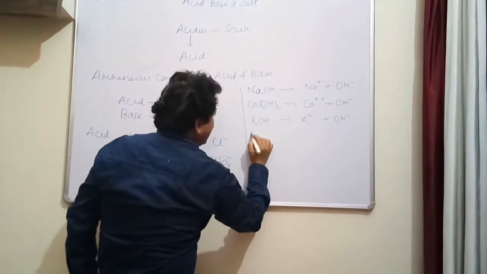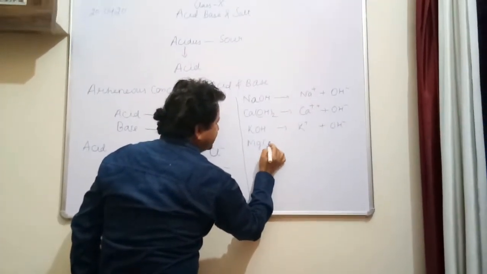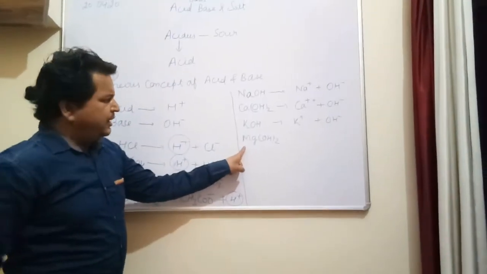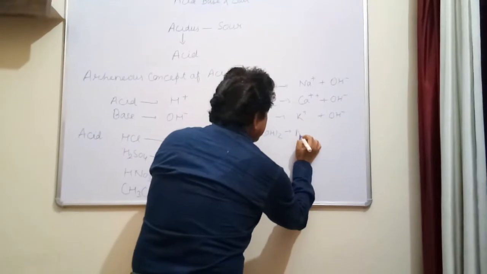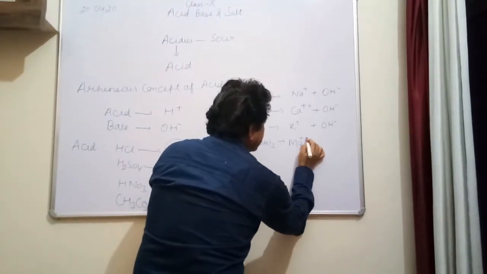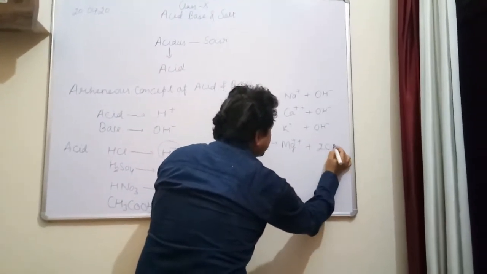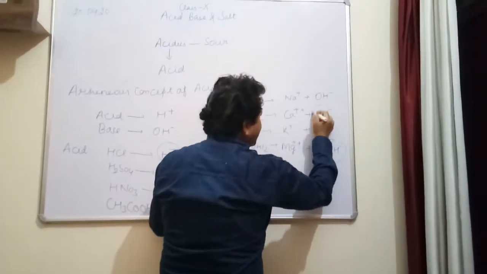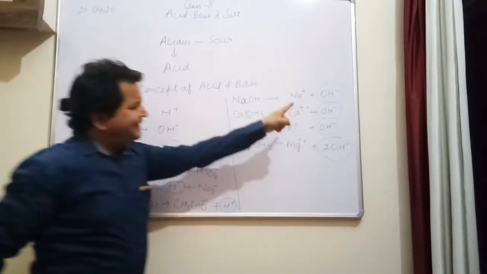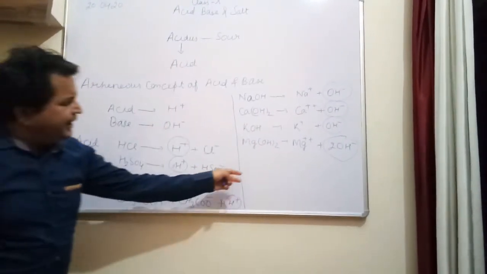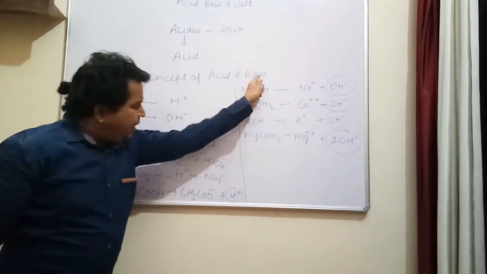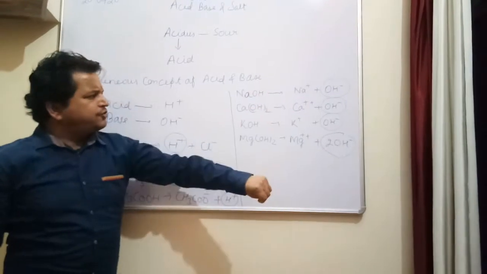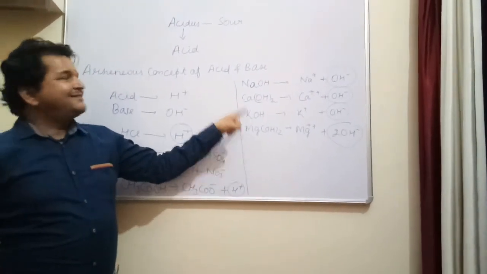I'll give you one more example, magnesium hydroxide. This magnesium hydroxide is also known as milk of magnesia. It produces Mg2 positive and 2 hydroxide ions. Here as well you can see that one ion is common in all these compounds, that is hydroxide ion. That's why according to Arrhenius, all those compounds which produce hydroxide ion in their solution are said to be bases.